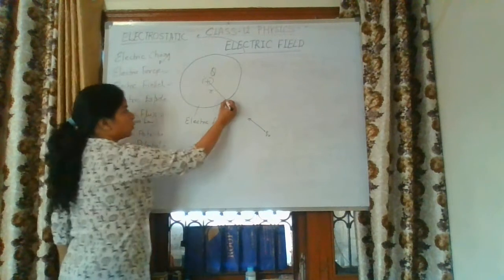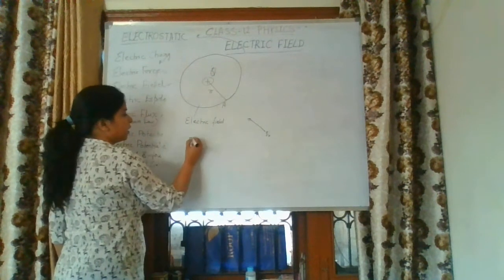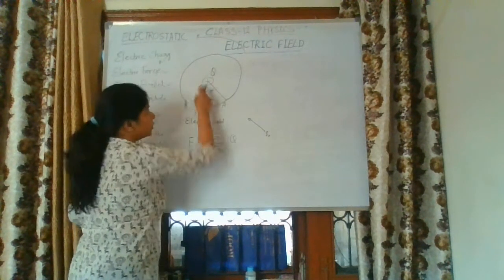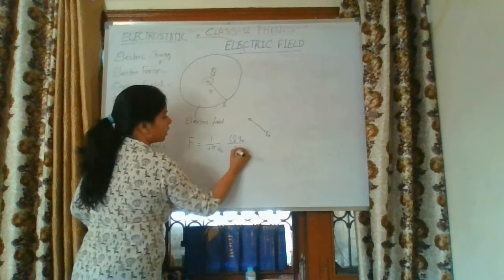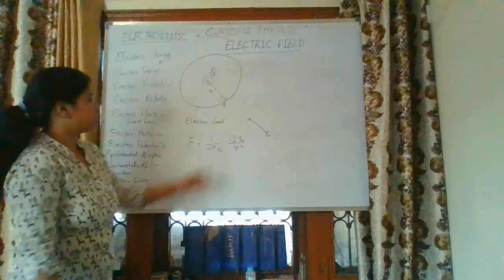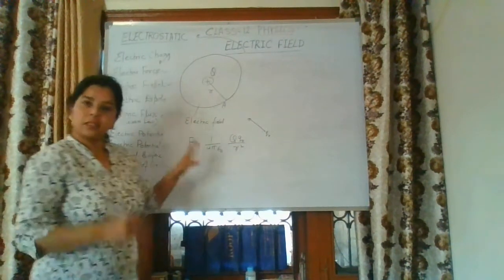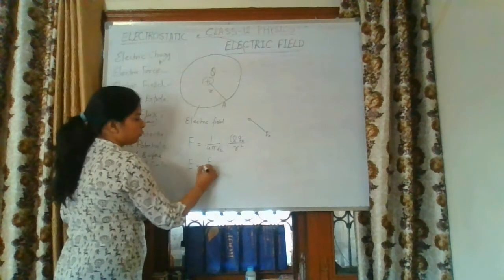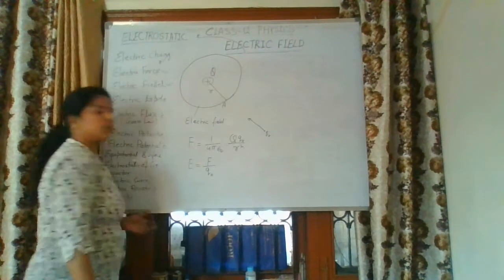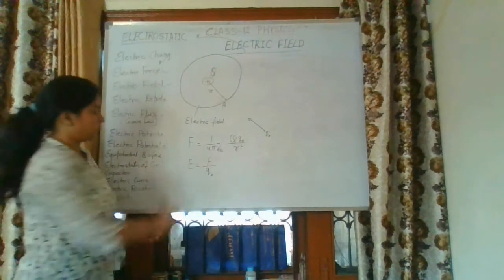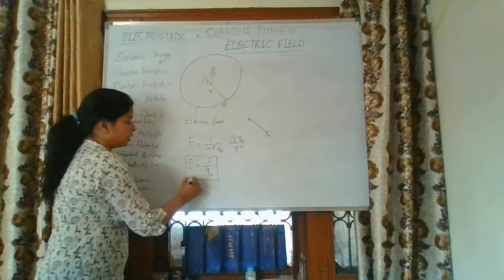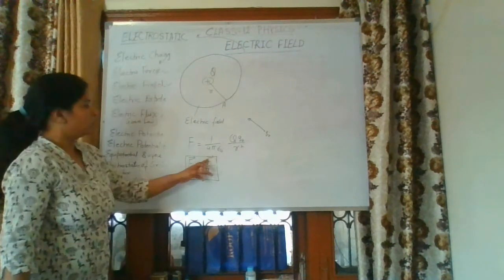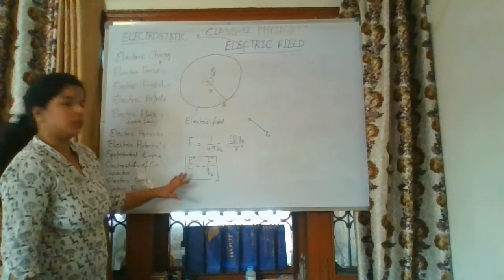So what will be the force on this test charge? F should be equal to 1 over 4 pi epsilon naught Q Q naught over r square from point A, where it starts experiencing force. Mathematically, electric field is defined as the force applied over a unit test charge body. So this is the mathematical formula for electric field, and obviously electric field is a vector quantity, because F is a vector quantity.